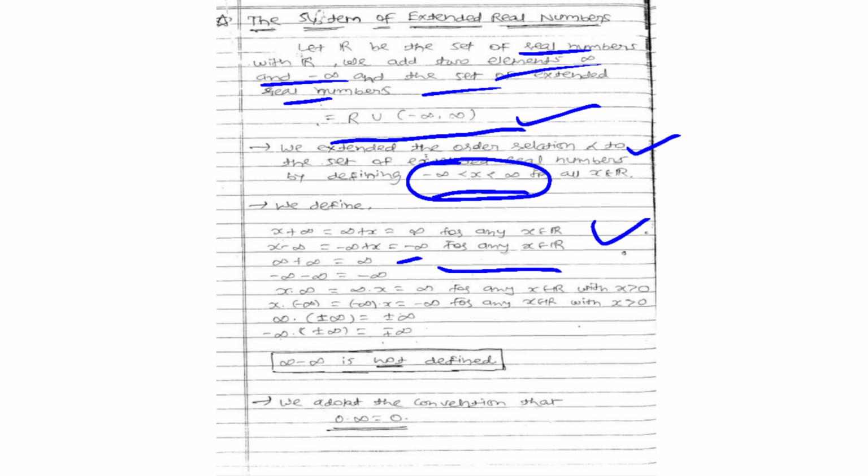Next, plus infinity plus infinity gives infinity. Second, minus infinity plus minus infinity gives minus infinity. Please remember this too.